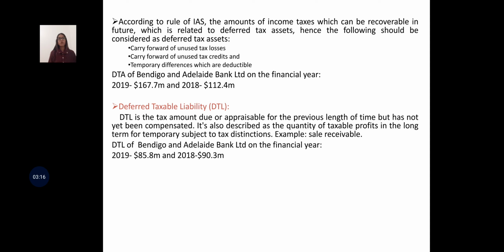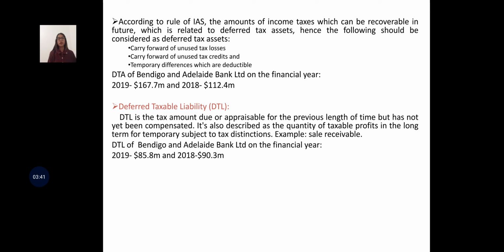According to the rule of IAS, the amounts of income taxes which can be recoverable in future are related to the deferred tax assets. Hence, the following should be considered as deferred tax assets: carry forward of unused tax losses, carry forward of unused tax credits, and the temporary differences which are deductible.